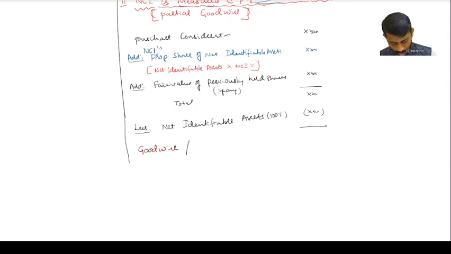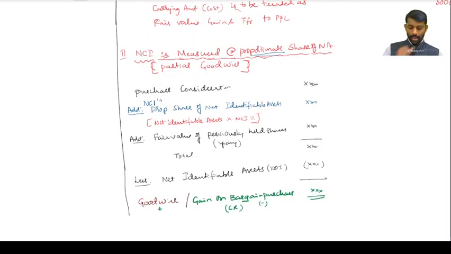Goodwill or gain on bargain purchase, which is capital reserve, which is minus if it is plus. Are you understanding slowly? Yes, sir.